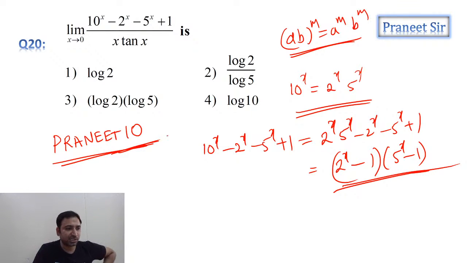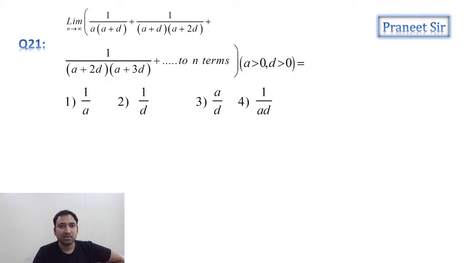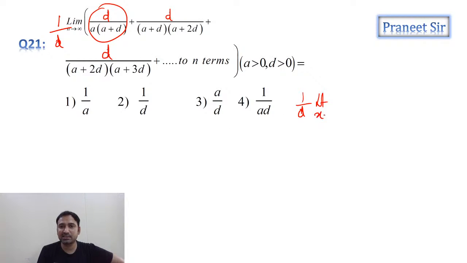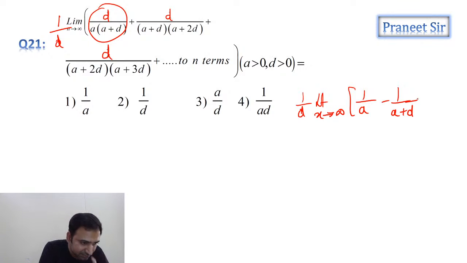Everyone understood this question? Chalo guys, let's move to the next question. This is the next question we have, 21st question. Right, so can we write this as, if you multiply and divide with 1 by d, let's see what we get. Can we write numerator as 1 by d into limit x tending to infinity of 1 by a minus 1 by a plus d? Can I write it like this? Log 2 into log 5.